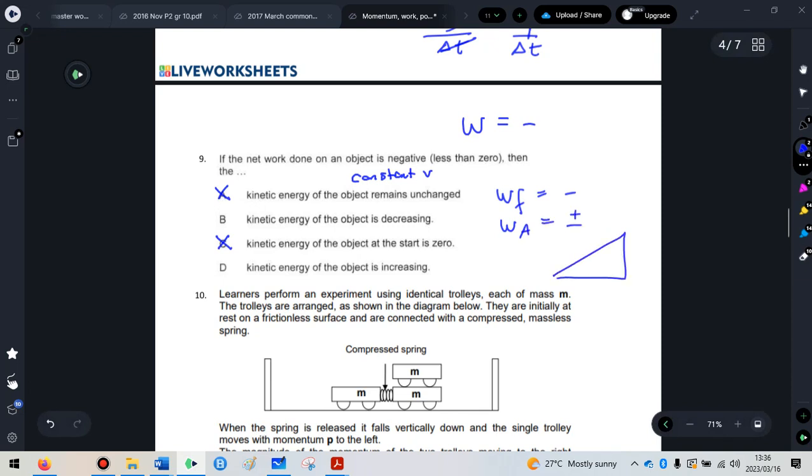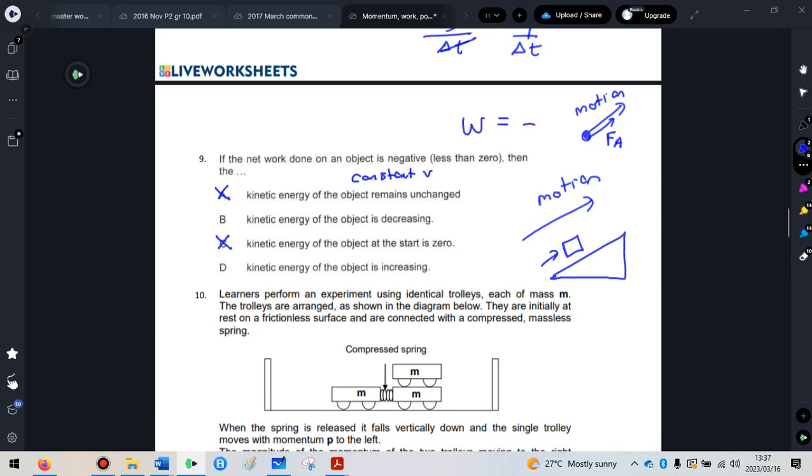If you are pushing a box up a slope, and the box is actually moving up the slope, because obviously gravity is pulling it down, it's possible you could be pushing it, but in fact gravity is winning and it's managing to pull it down. But if you're pulling or pushing a box up a slope, then your direction of motion is in that direction, and your force applied is in that direction. So in other words, you are trying to speed the box up. You're not trying to slow it down. You're pushing in the direction of motion. So therefore, it would be positive work.